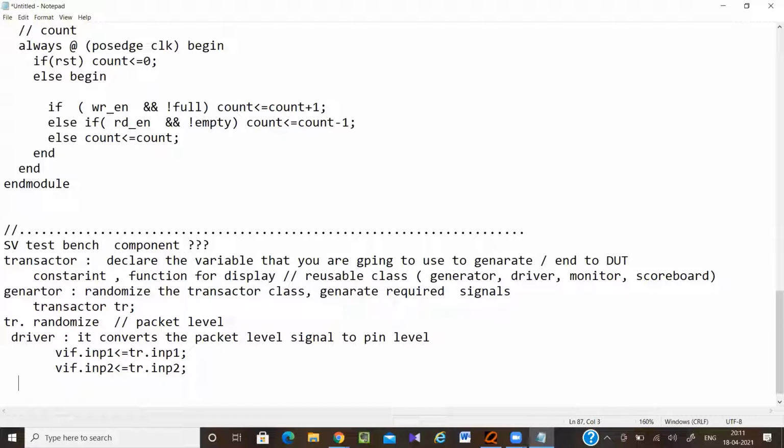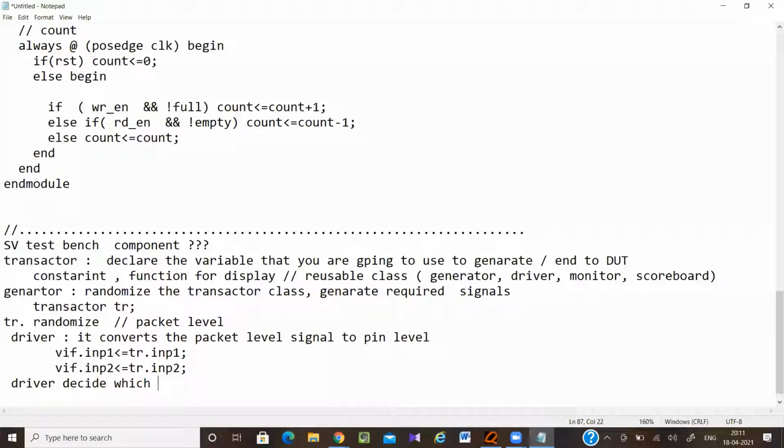Next is driver decide. Ma'am, why do we use non-blocking signal in the driver, ma'am? I mean, for input we use it, to drive the input. Yeah, ma'am, for input only we'll be using non-blocking. Okay, I will tell this, why we are giving in this non-blocking manner.